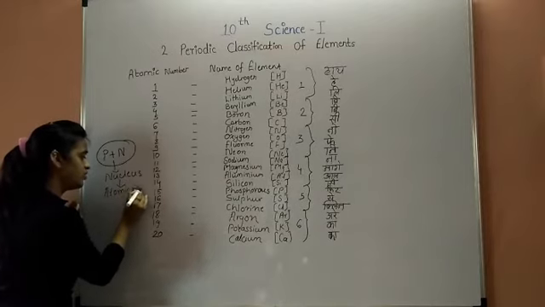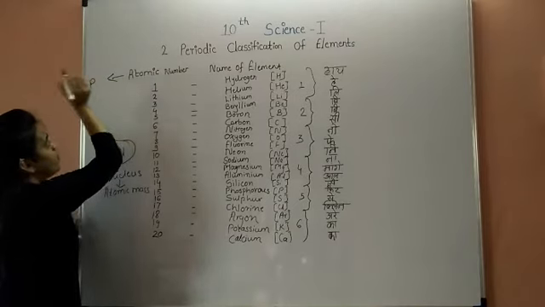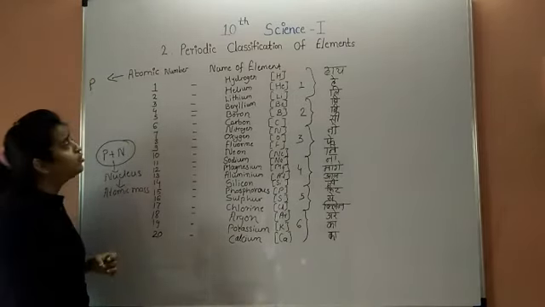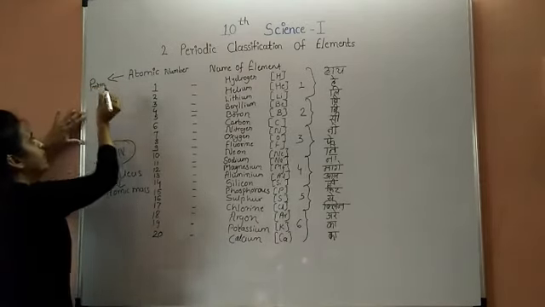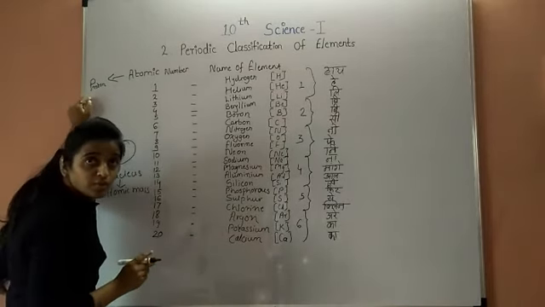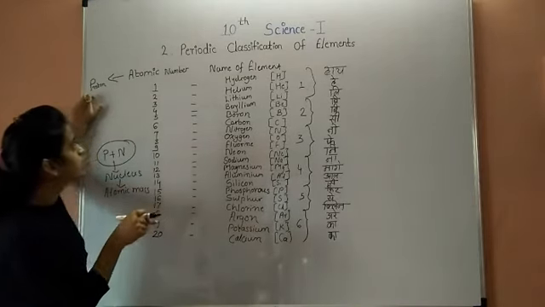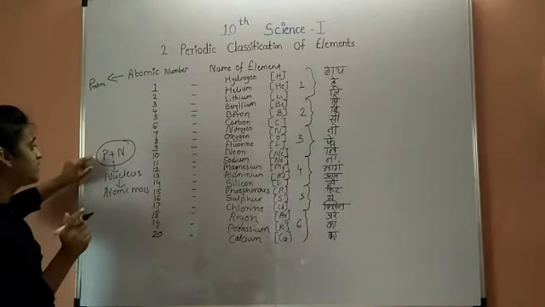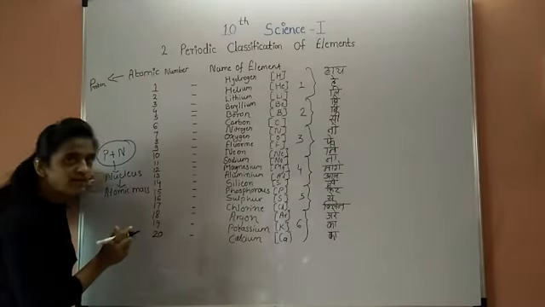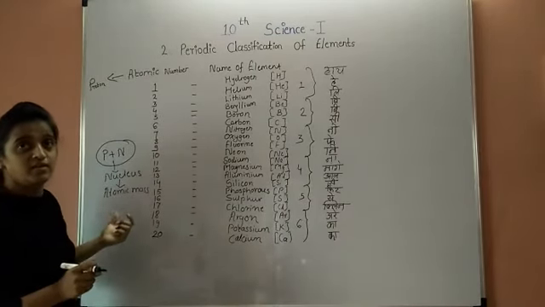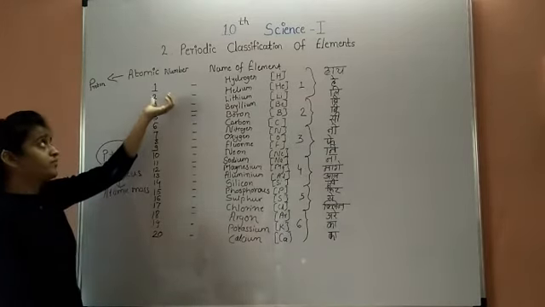Atomic mass is also called mass number. Atomic number means the number of positively charged protons present in the nucleus. The number of protons is always equal to the number of electrons revolving around the nucleus. Atomic mass is protons plus neutrons present in the nucleus of an atom, which is called atomic mass or mass number. Atomic mass is approximately double the atomic number.